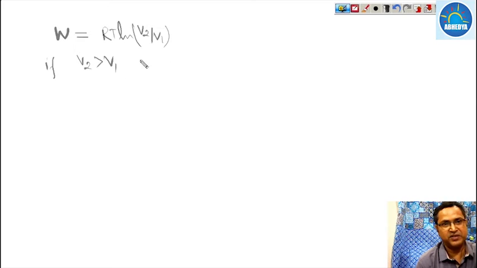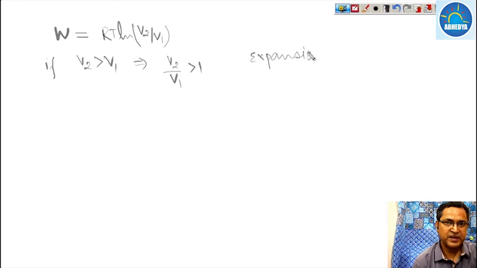If V2 is greater than V1, it means V2 upon V1 is greater than 1. Since V2 is greater than V1, its final volume is greater than the initial volume, so it is expansion. And when the V2 upon V1 ratio is greater than 1, the ln value will be positive. So in that case, work done will be positive. So if there is an expansion in an isothermal process, the work done will always be positive.